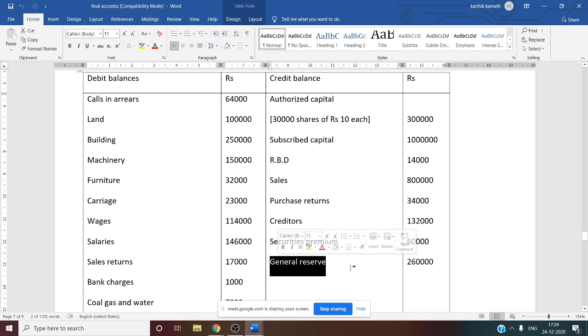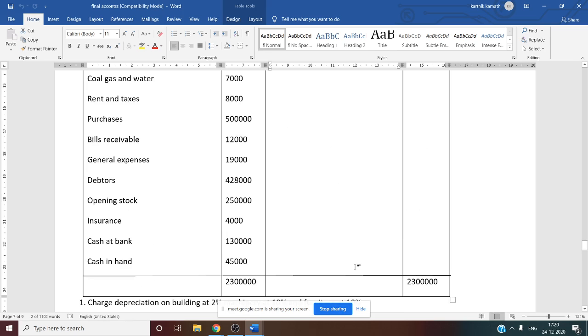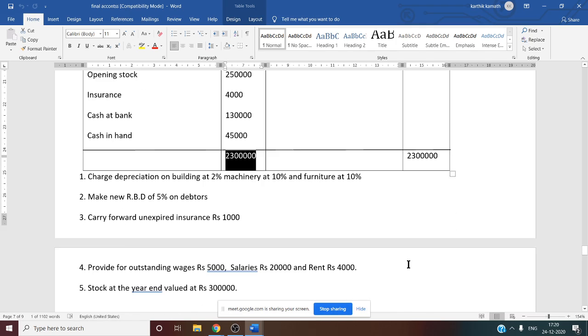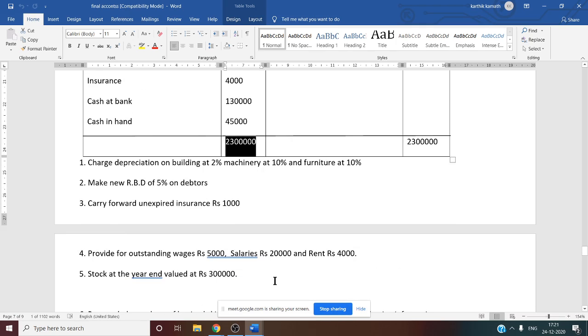So now we discussed all the credit balance as well as all the debit balance. Trial balance total, if you see, that is 23 lakh. Both the side it is 23 lakh. Now there are certain adjustments. See, these adjustments are there.